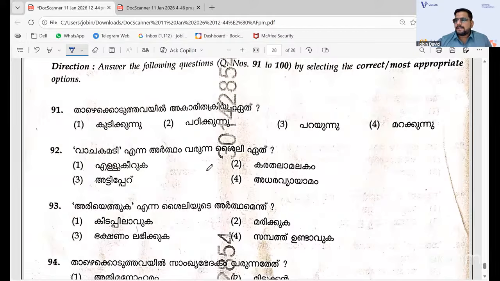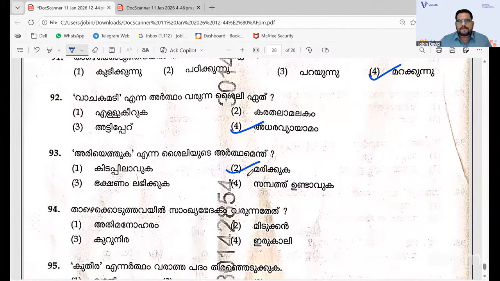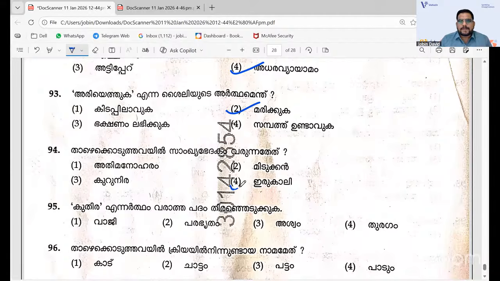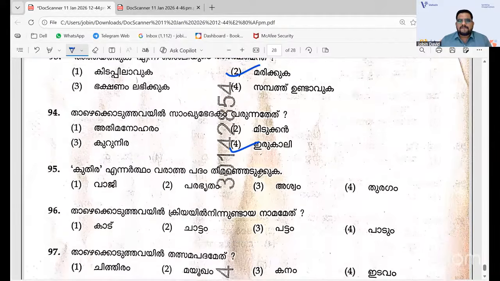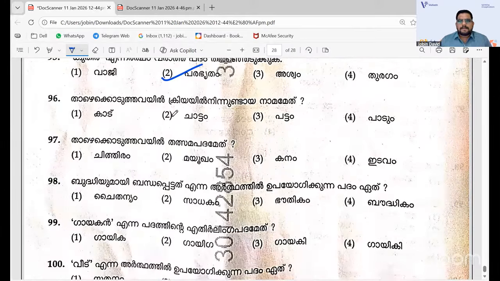So Malayalam is actually a little bit difficult. It is a very in-depth set of questions that we had from the Malayalam part. So the first one, 91, I'm not reading the questions. 91, the fourth one is the right one. 92 also the fourth one is the right one. 93 second one, and 94 it is fourth one, and 95 it is actually 2.